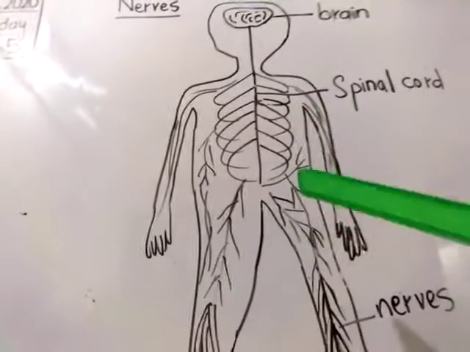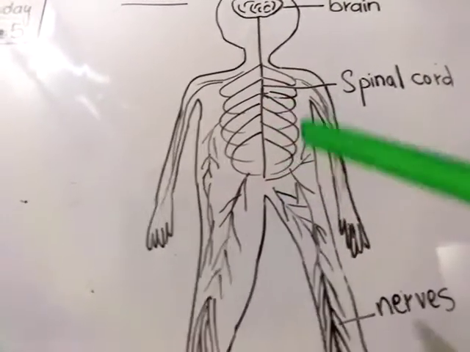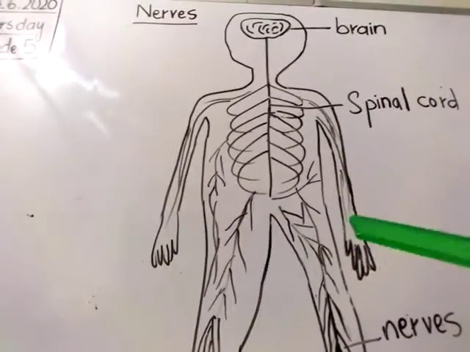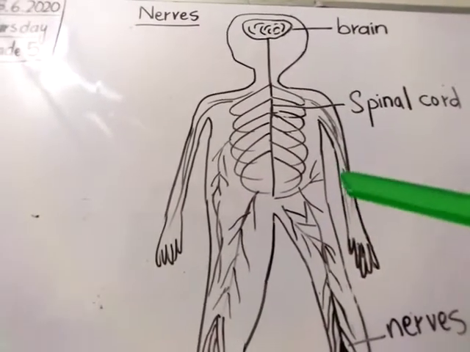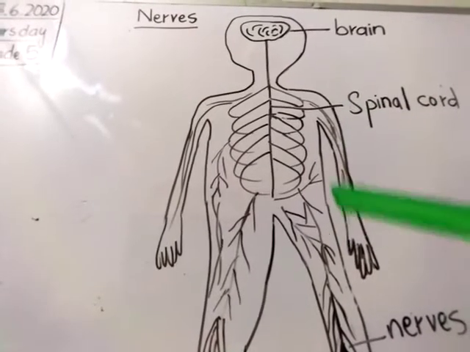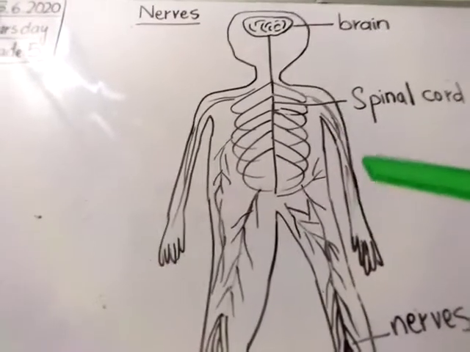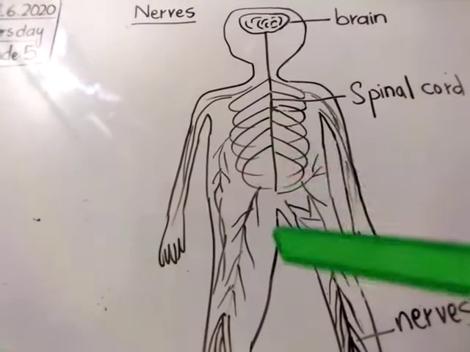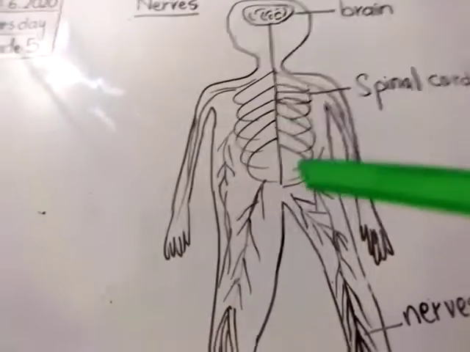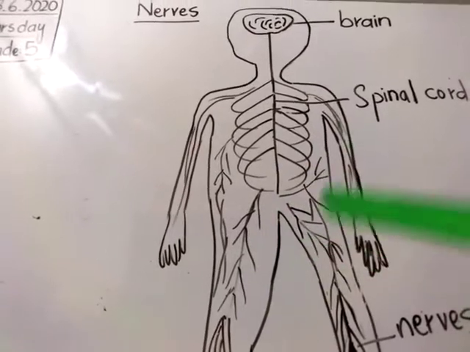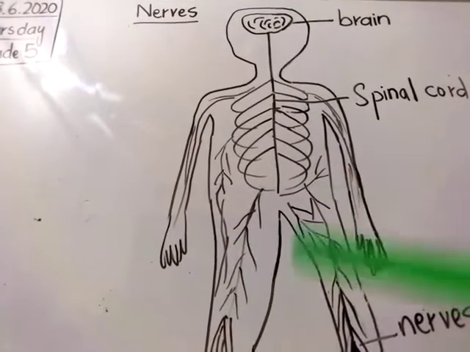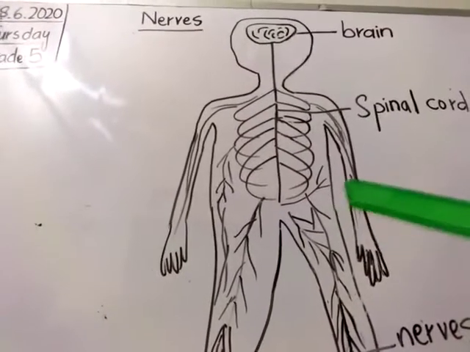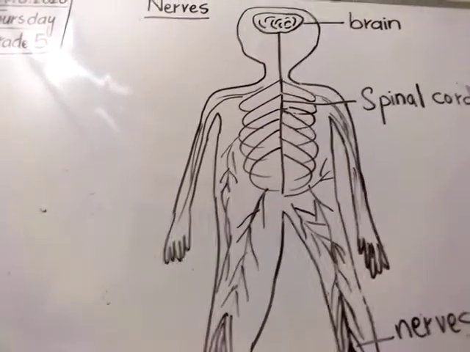Now the ones working in motor nerves are your muscles and your glands. The muscles in your body are attached with the bones. What is a muscle? A muscle is attached with the bone. Bone can't do work alone. It needs muscles. By muscles you can move your body. It also gives support to the body. And the muscles and glands are worked by motor nerves, and they help in your movement.